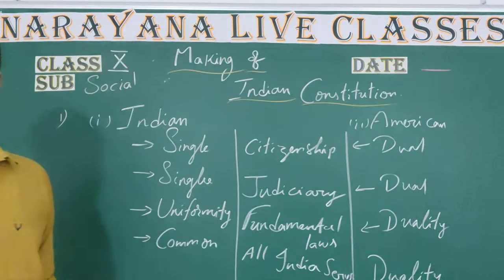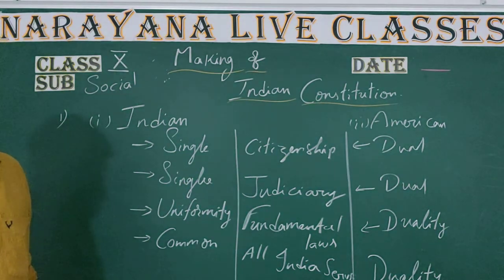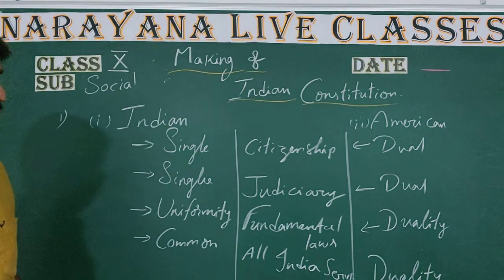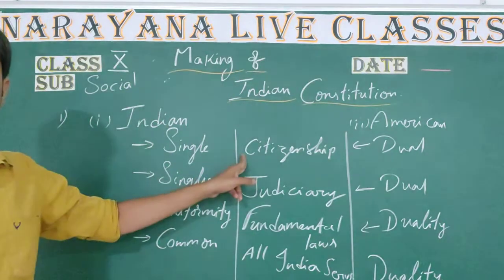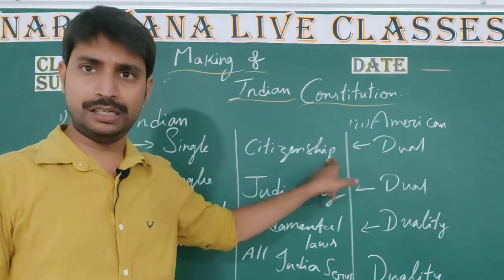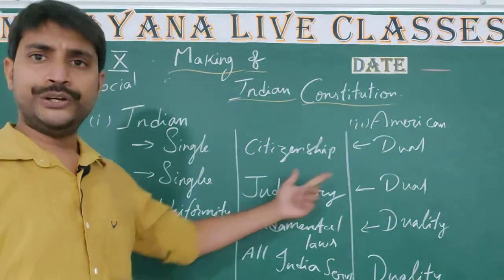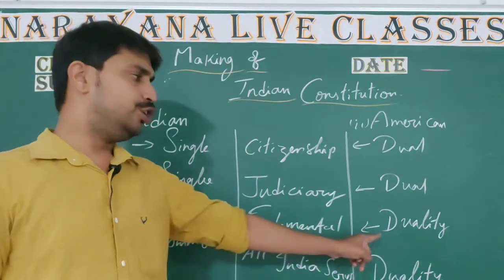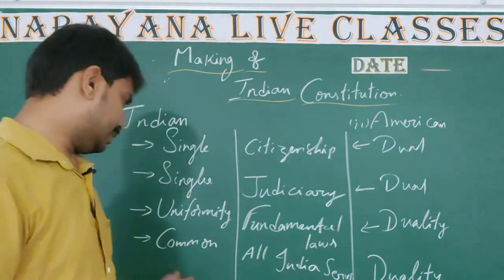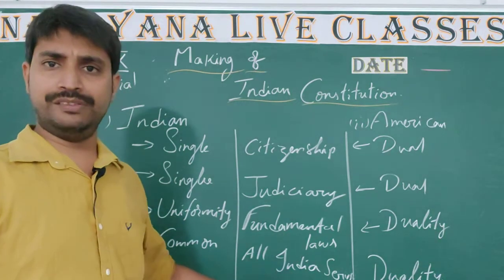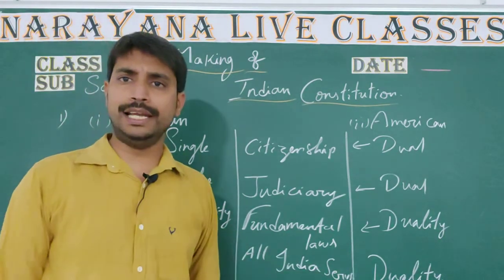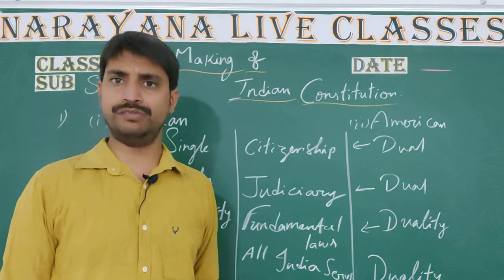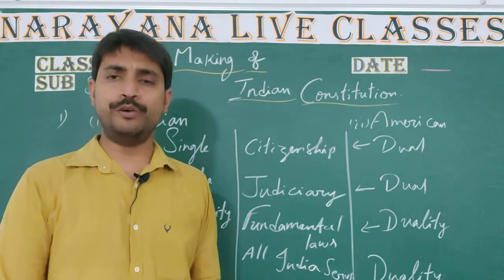Clear children? I repeat the answer. The differences between Indian federalism and American federalism: single citizenship in India, whereas dual citizenship in America. Single judiciary, dual judiciary. Uniformity in fundamental laws, duality in fundamental laws, and the last one is common all India service examinations, but here duality in service examinations or services. Clear children? We are moving to the next question.